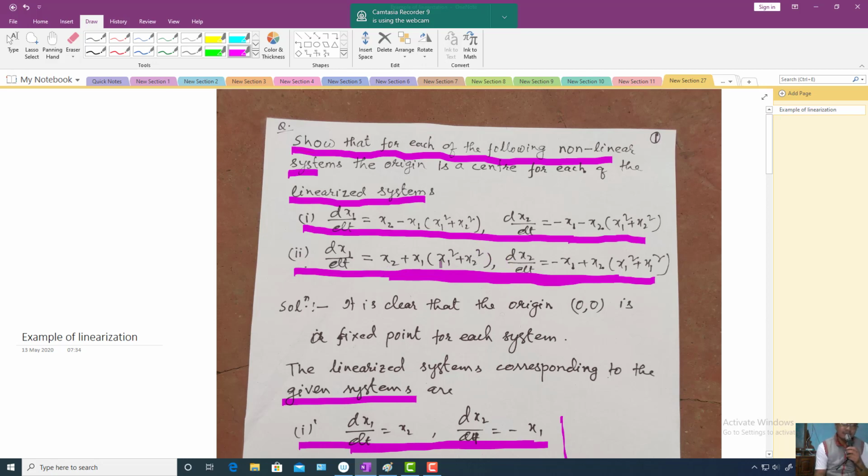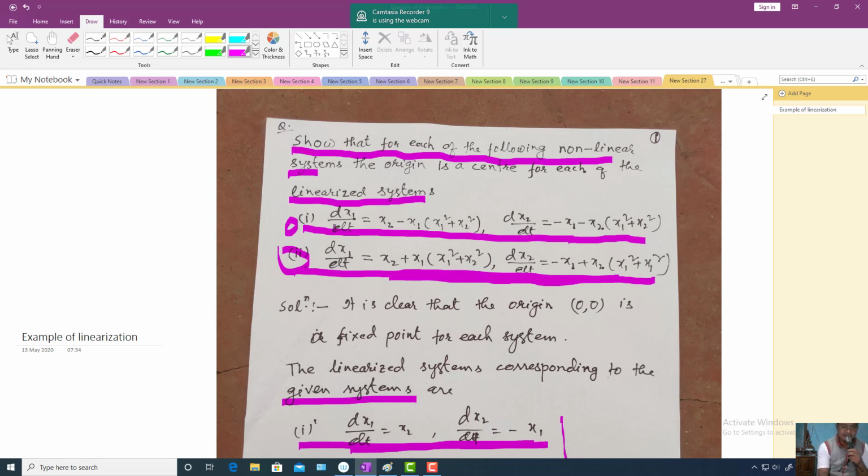Their linearized counterparts have the same behavior, but the nonlinear systems have different behavior. That is what I want to tell you, especially for the case of a center.